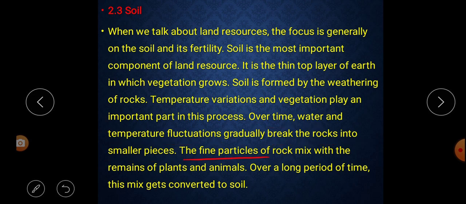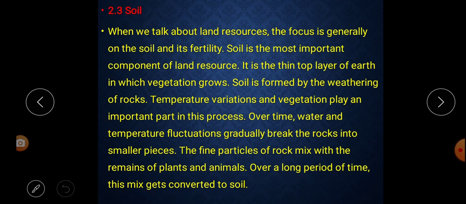The fine particles of the rocks mix with the remains of plants and animals. That means the particles, after breaking from the rocks, mix with plants and animals. Over a long period of time, this mix gets converted to soil. That means as years go by, this mix of particles gets converted to soil.